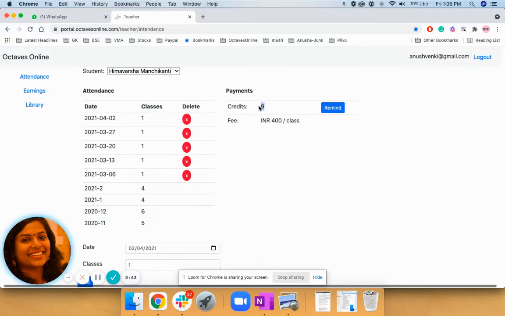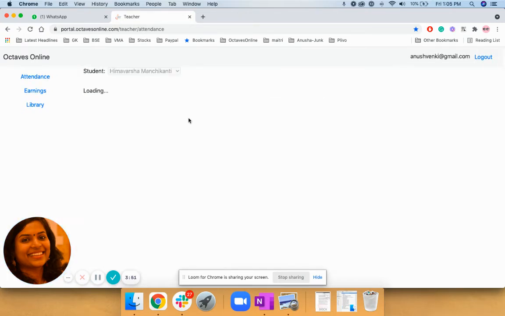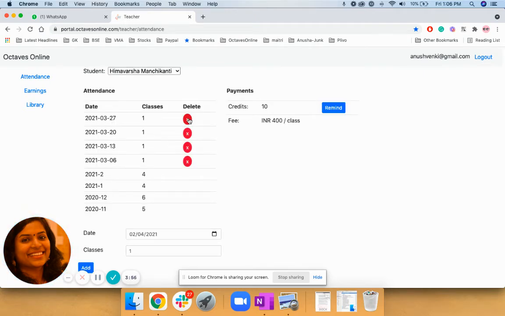Can you see the credit went from 10 to 9? What does this mean? I have added an attendance for today. So we request you to keep the attendance up to date. You're going to take your classes on your iPad or on your laptop. We request you to immediately add an attendance after this each time it is done. We have a lot of disputes when it comes to attendance, because of the difference in time zone and attendance date reflecting differently. So we request you to be very apt and mark the attendance correctly for all the students.